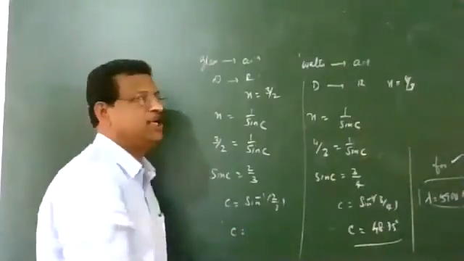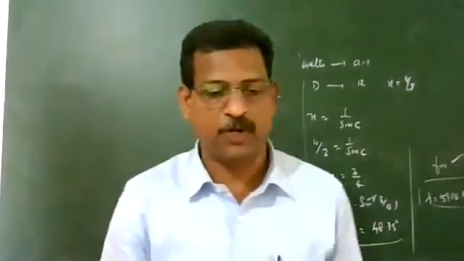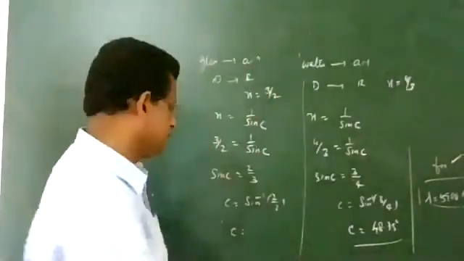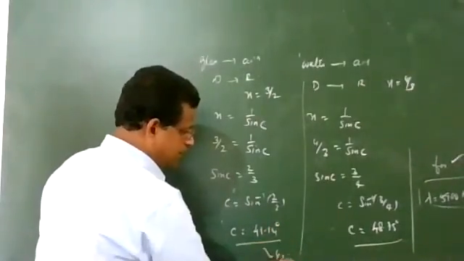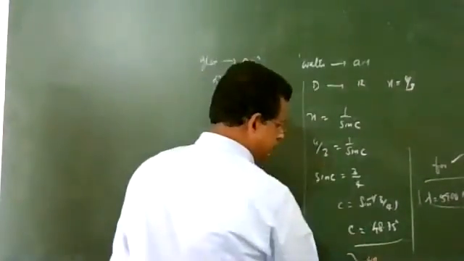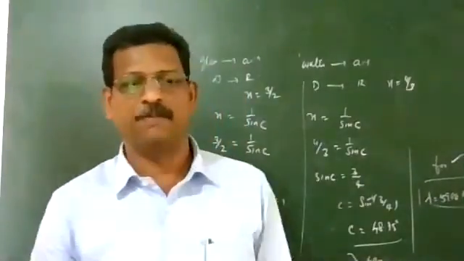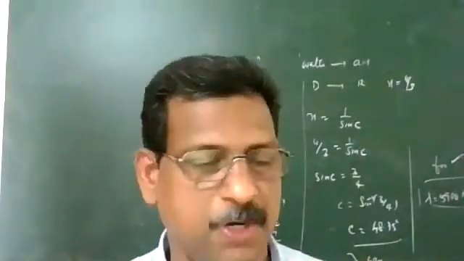The value is about 42 degrees. You have to learn it is 41.14 degrees. So nearby you can remember it as 40 degrees and then 48 degrees. This is compulsory, learn these two values properly.